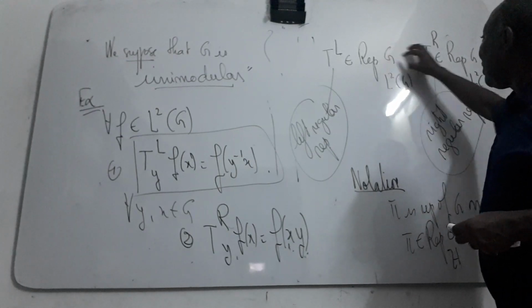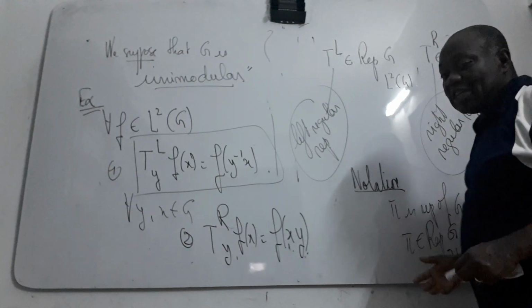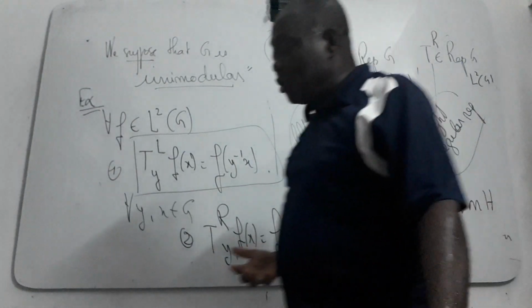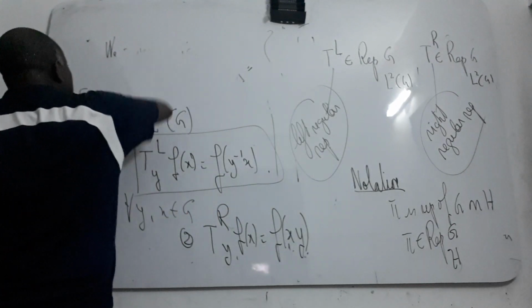So this is the first example, the regular representation and the left regular representation.